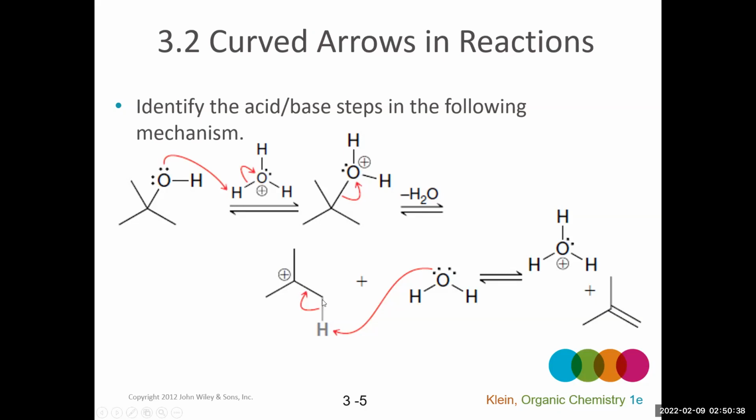So the electrons from this carbon-hydrogen bond can actually be used to form a pi bond between these two carbons. And that's what this is showing. But because we have a base, a proton acceptor, taking a proton from a substrate that's just donating its proton and keeps its electrons, this step is a proton transfer step as well.